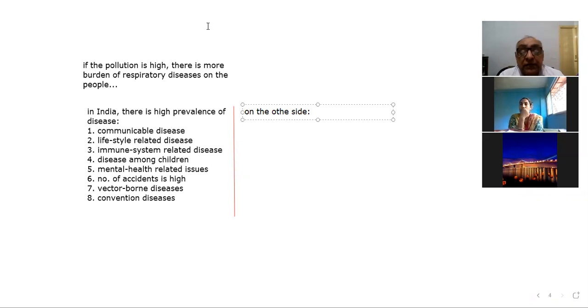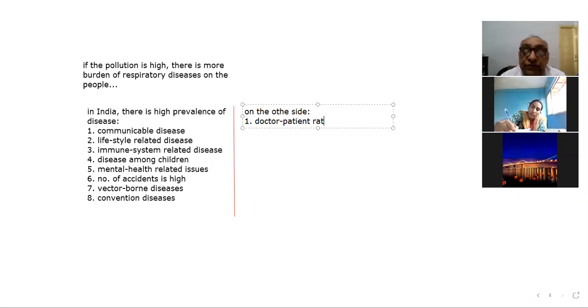And on the other side, number one, doctor patient ratio. Doctor patient ratio is very low in our country.